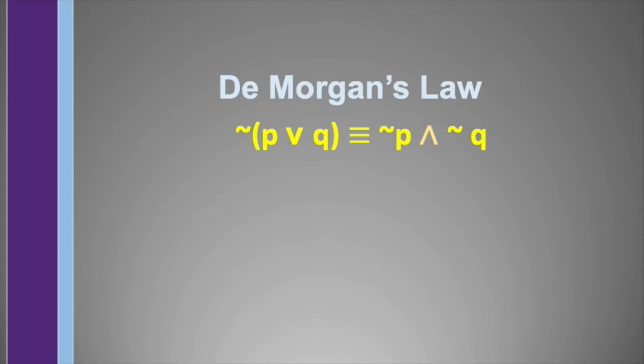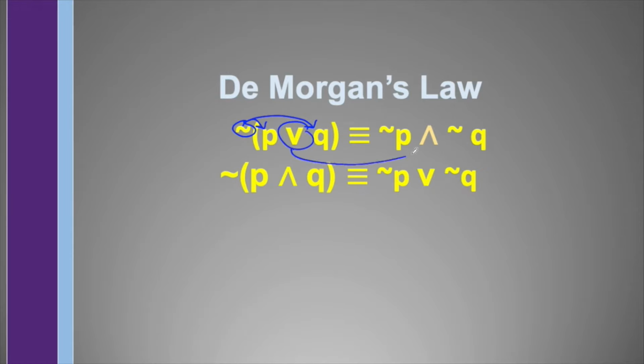De Morgan's law simply states that the negation of P or Q is identical to not P and not Q. And likewise, the negation of P and Q is identical to not P or not Q, in which you must notice that when the negation is applied to both propositions P and Q, this operation will just be reversed. Likewise, this negation, when applied to the propositions P and Q, this operation will be reversed.